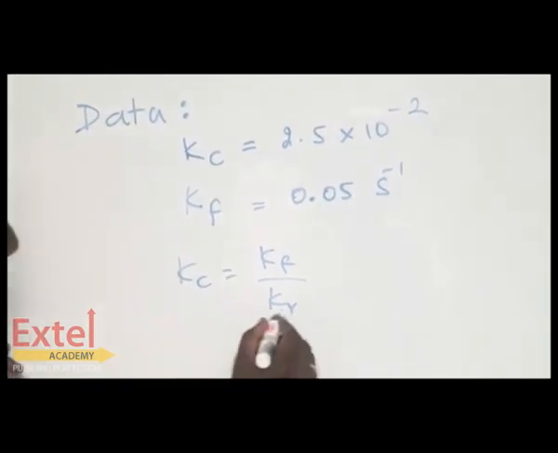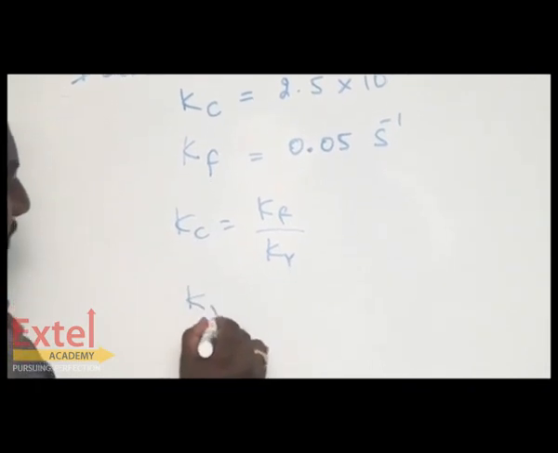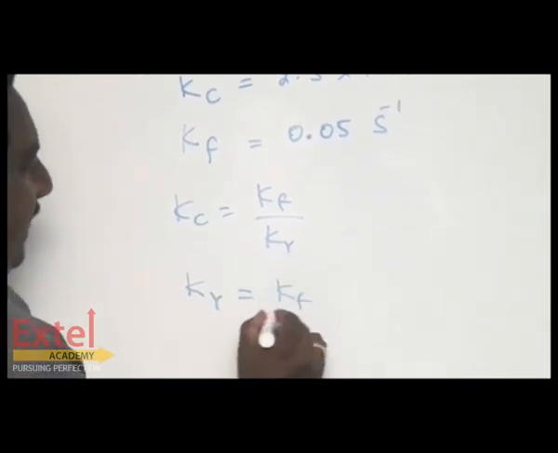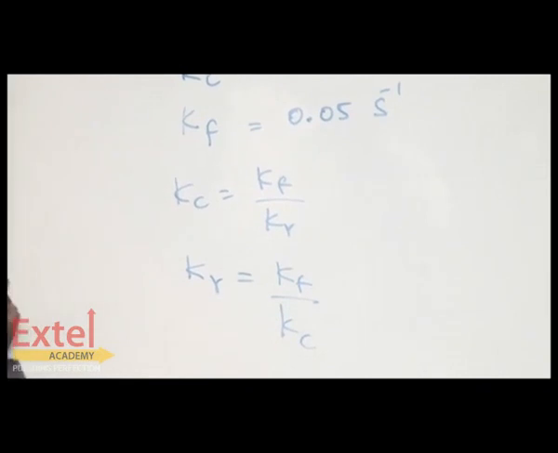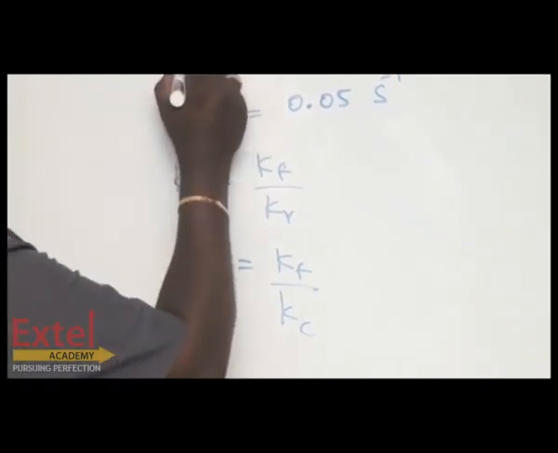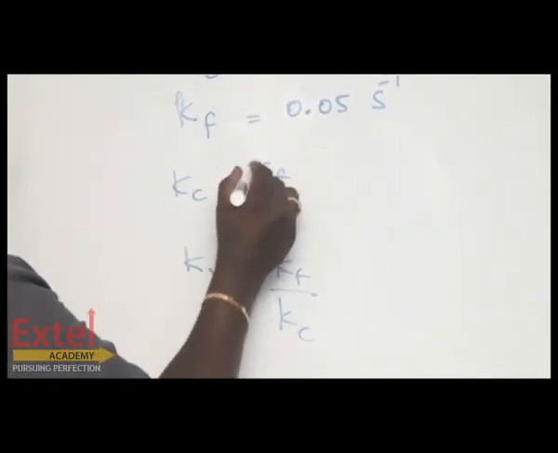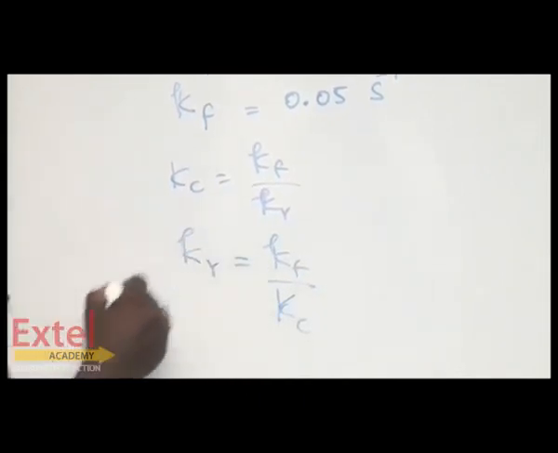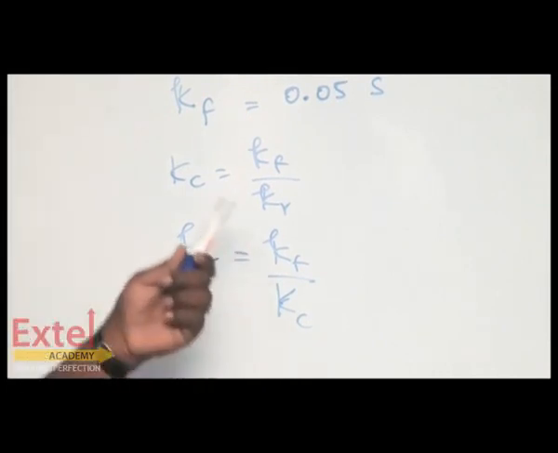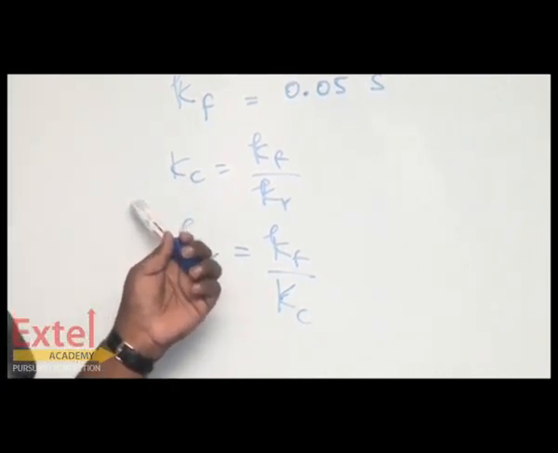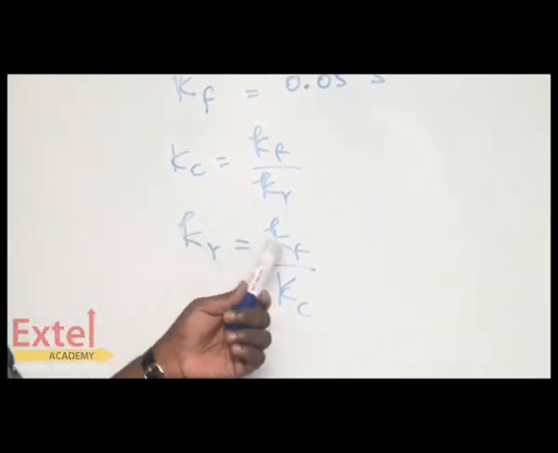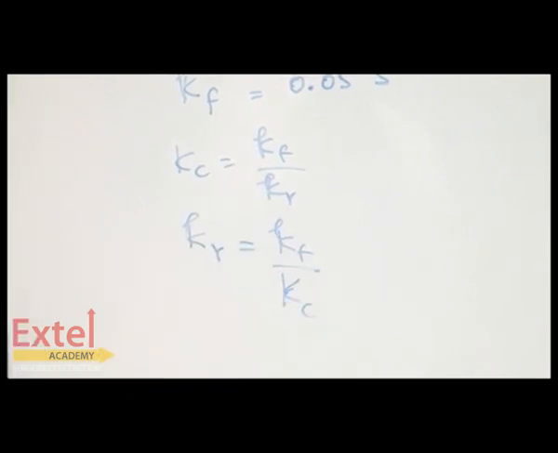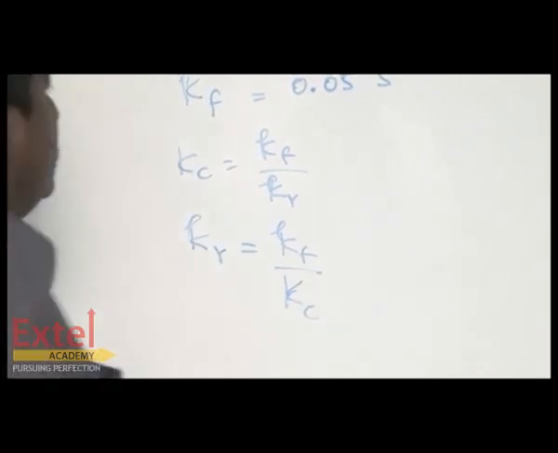So, Kr equal to Kf by Kc. Remember that this is a capital K and this must be a small k. The equilibrium constant must be written as capital K and the rate constant must be written as small letter k.